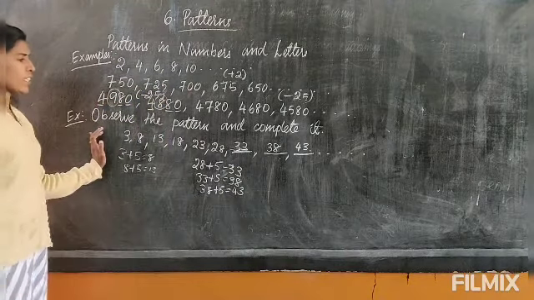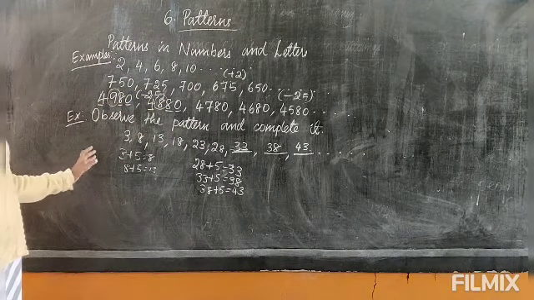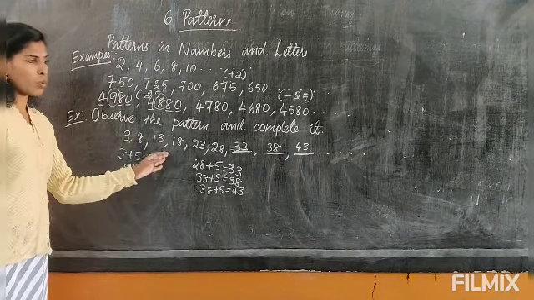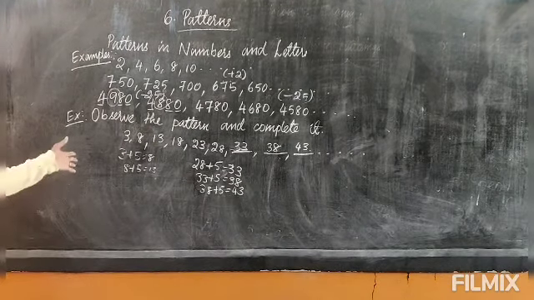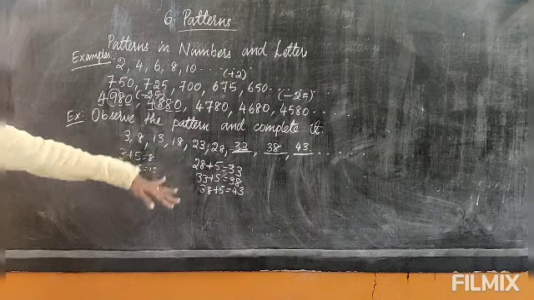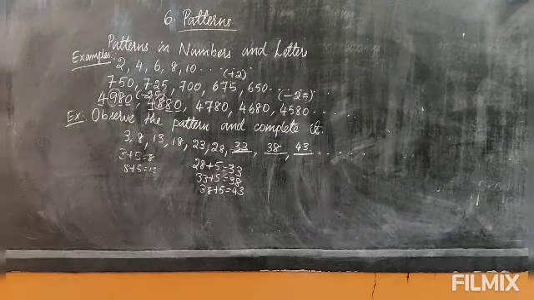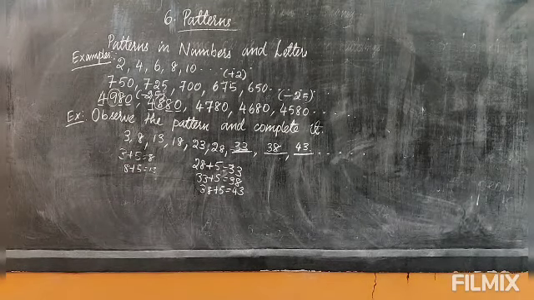Okay, so to find the missing number in a pattern, you find the rule of the pattern. What is the rule here? Whether it is decreased or increased, you find it. Then with the same rule, you find the missing numbers. Okay, so this is the number pattern.